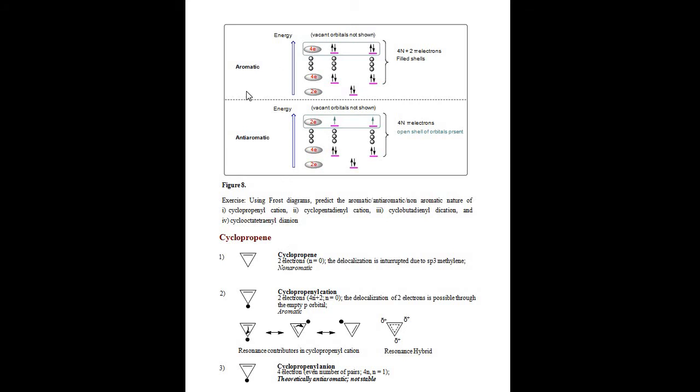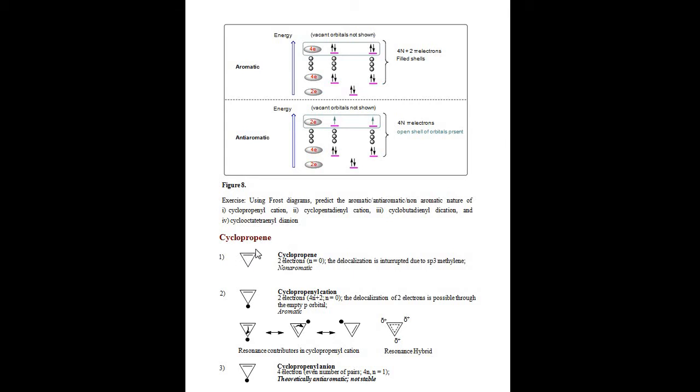Now let us explain various examples. First one, cyclopropene. Cyclopropene has 2 electrons, that is 1 pi bond only, so n equals 0. It is non-aromatic because there is no delocalization of pi electrons.